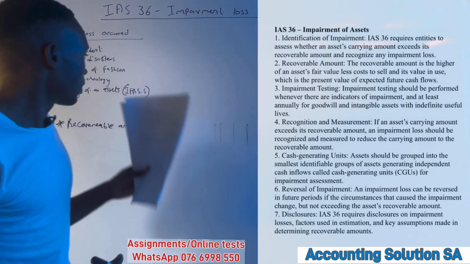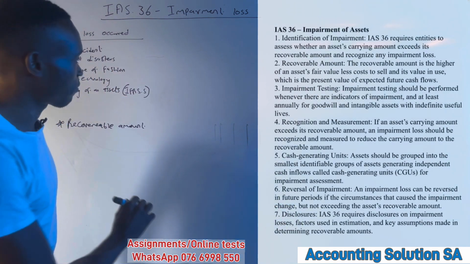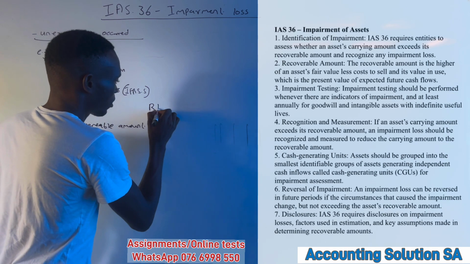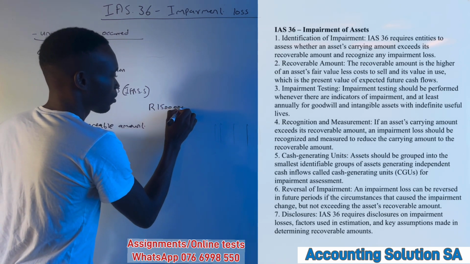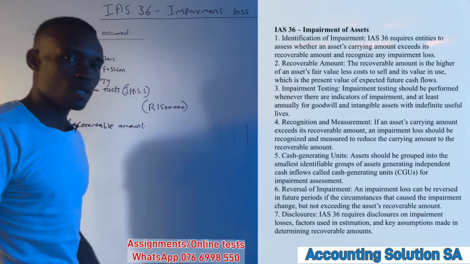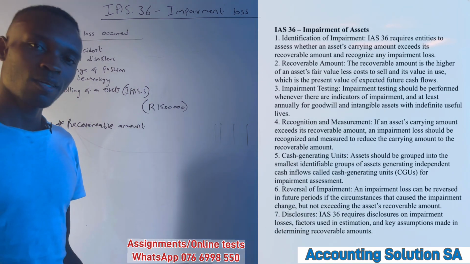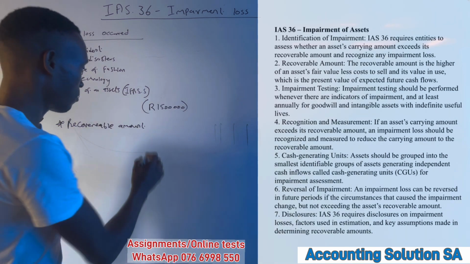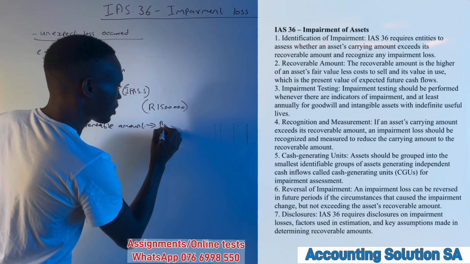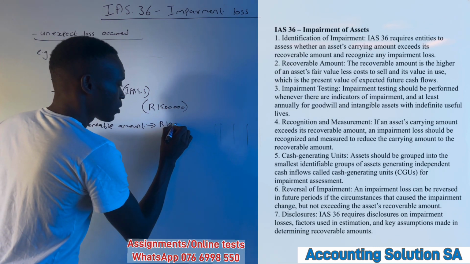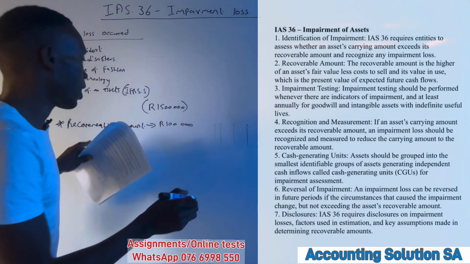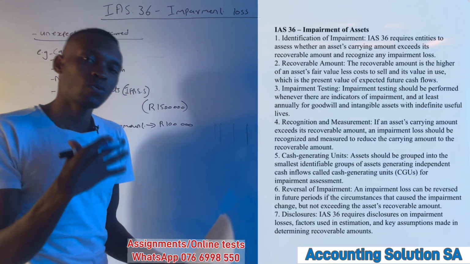Let's say, for example, we used to have a car which was worth 1.5 million. That car got an accident. Obviously, we can't sell it for 1.5. We have to sell it at a lower price. Maybe we can decide to sell it to a scrapyard for 100,000. We call it recoverable. It's the amount that we are going to recover.